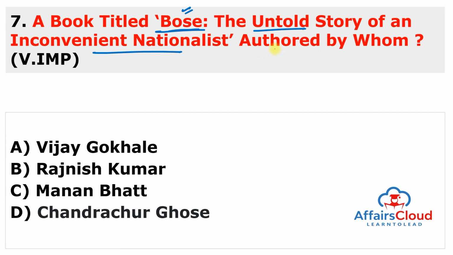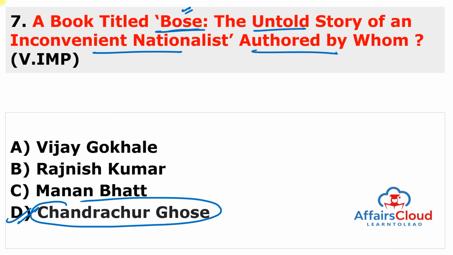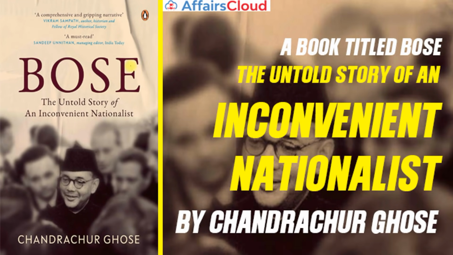of an Inconvenient Nationalist, authored by whom? So it is a very famous book. You can say, Untold Story of Netaji Subhash Chandra Bose, and this book is written by Chandrachud Ghosh. So the answer to this question is D. You can see here, this is a very beautiful cover page, Bose, The Untold Story of an Inconvenient Nationalist, and this book is published by Penguin Random House, India.